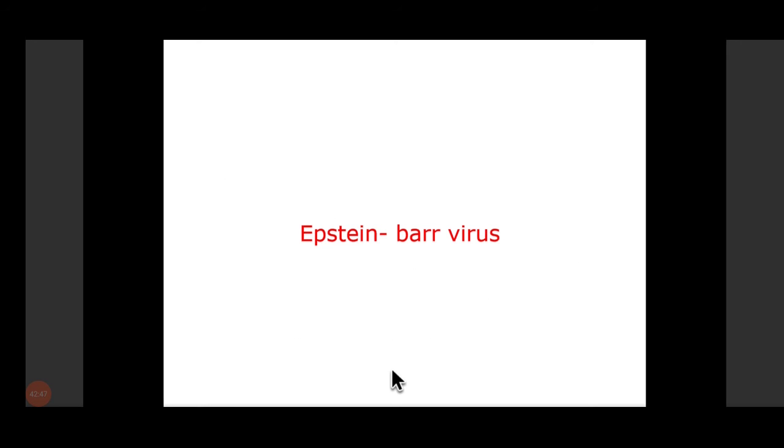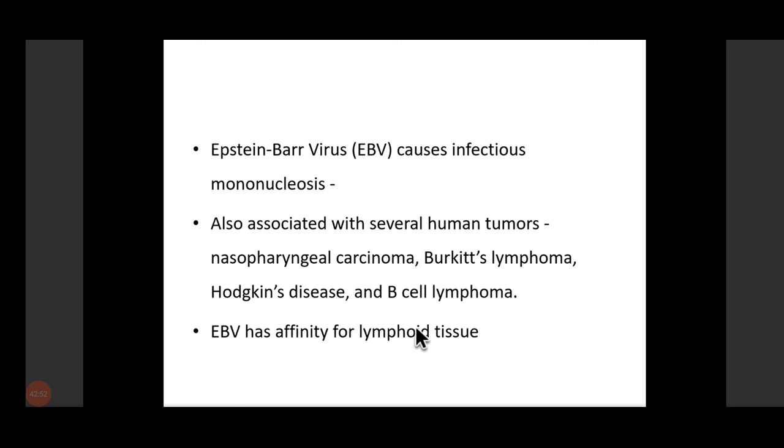So, Epstein-Barr virus. This virus was first isolated by Epstein and Barr, hence the name, from Burkitt's lymphoma. This particular virus causes infectious mononucleosis.